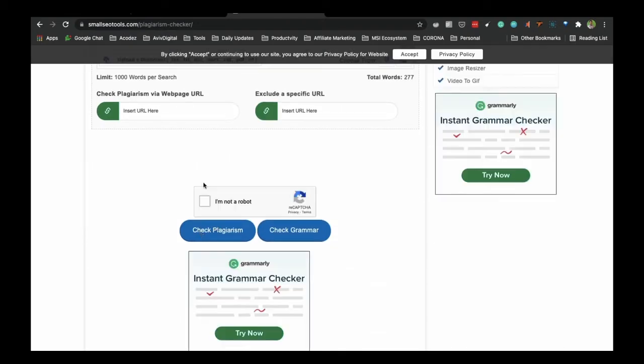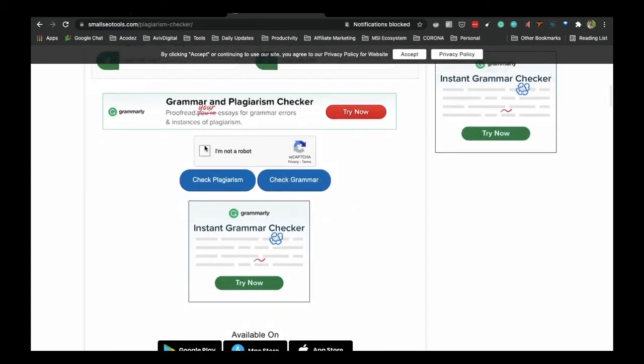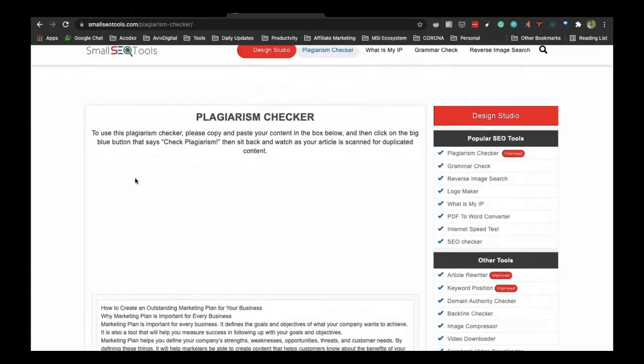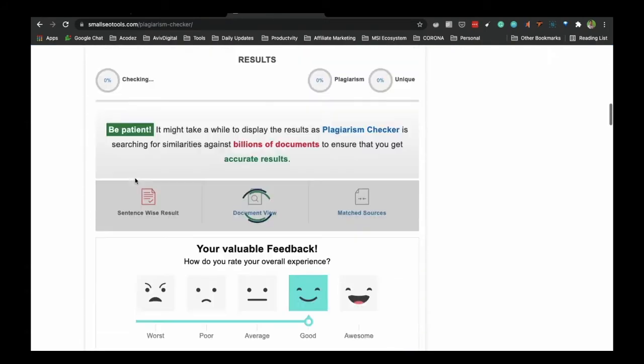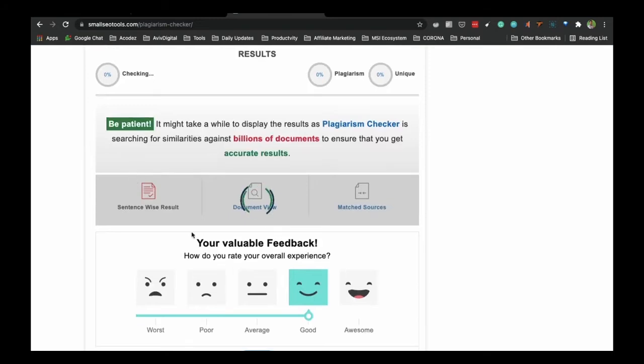I'm not a robot. So let's click on the plagiarism. They are finding the result.